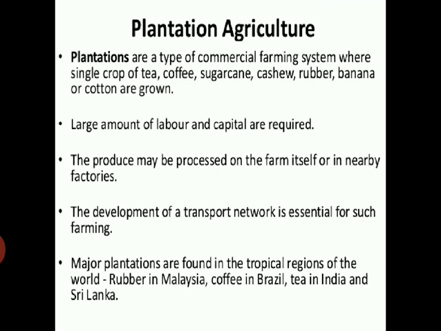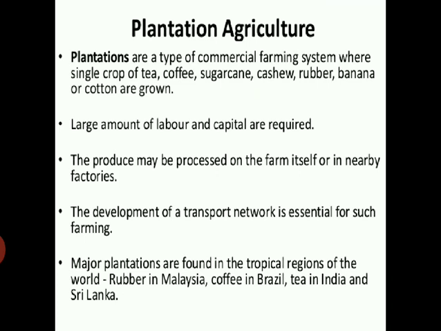The produce may be processed on the farm itself, in nearby factories. The development of a transport network is thus essential for such farming. Major plantations are found in the tropical regions of the world. Rubber in Malaysia, coffee in Brazil, tea in India and Sri Lanka are some of the main examples.